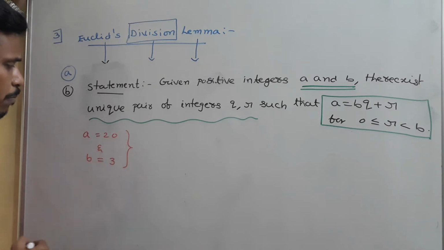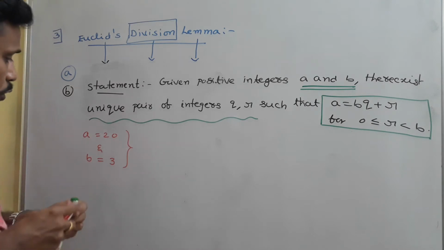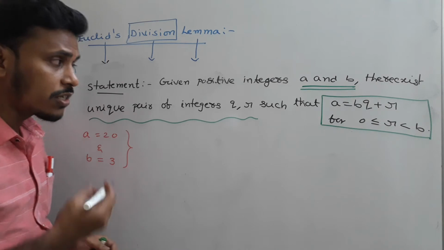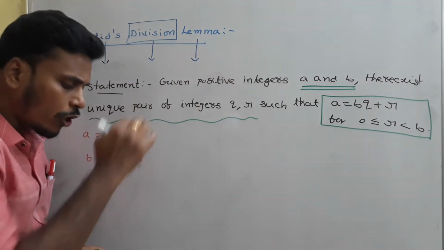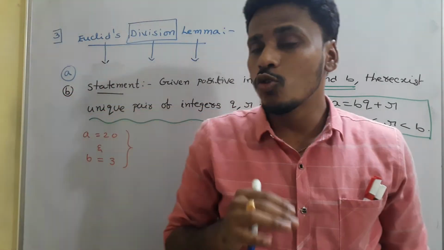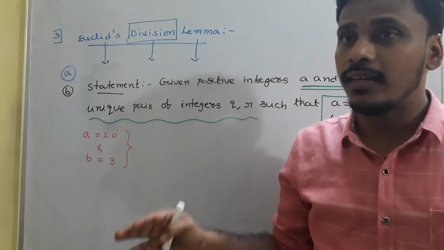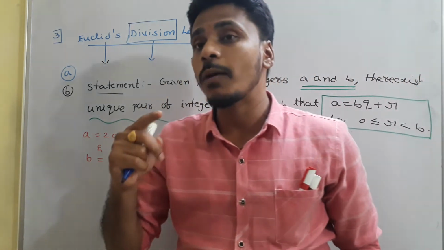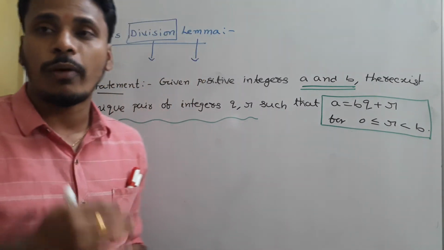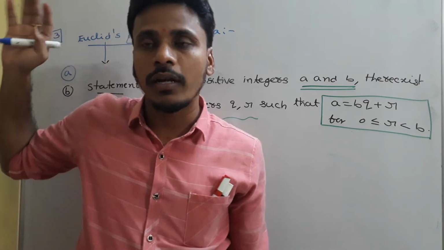We know the division, but now we are discussing Euclid's division lemma. If my a is equal to 20 and b is equal to 3, according to the statement of Euclid's division lemma, I am going to verify whether this statement is right or wrong. To verify that, for every two numbers a and b taken, I need to find a unique pair of integers q, r. If I can find a unique pair of integers q, r, then I will conclude that this statement is correct.